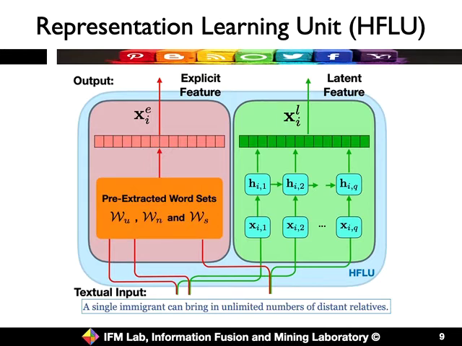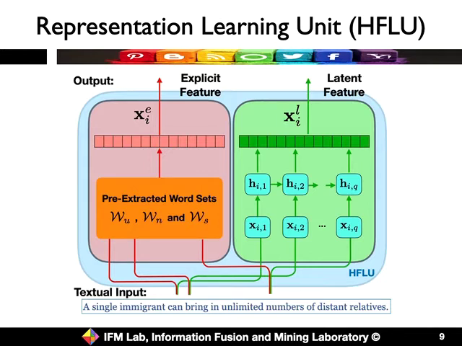Based on a set of pre-extracted words, we can extract explicit features, like a bag of words, which can be weighted with TF-IDF, for example, and we represent the extracted explicit features as x_i^e. Here i denotes the index of the news article, creator or subject, and e denotes explicit.